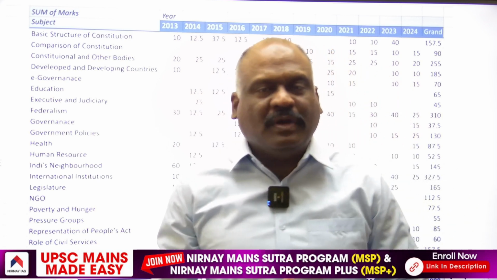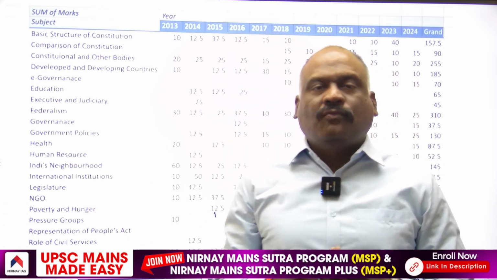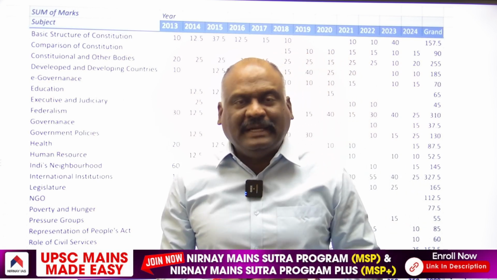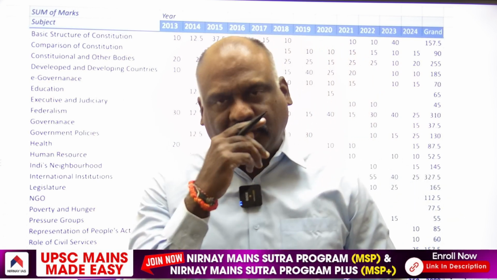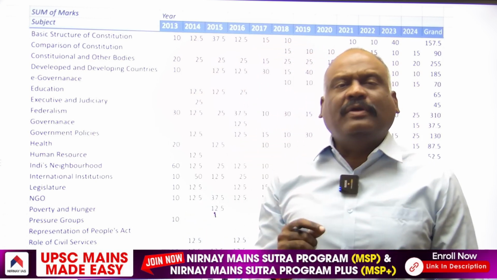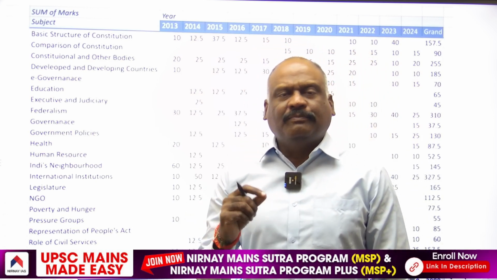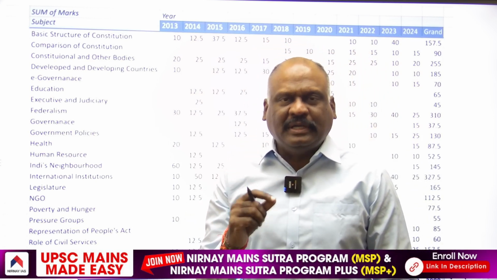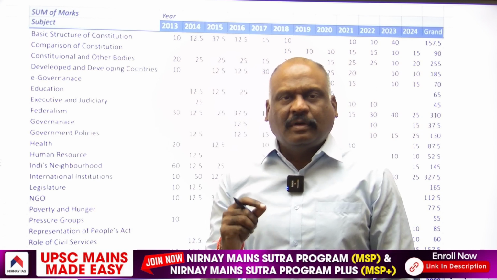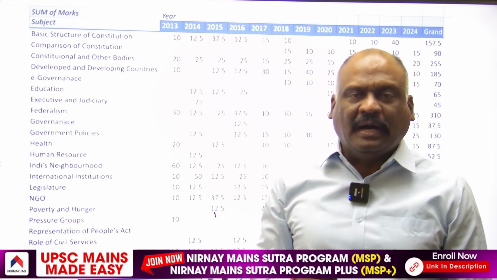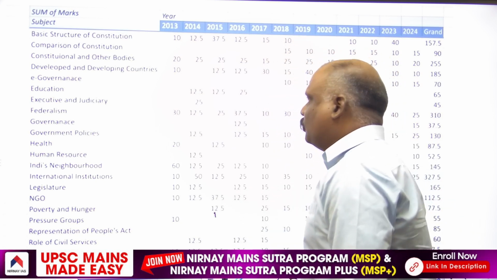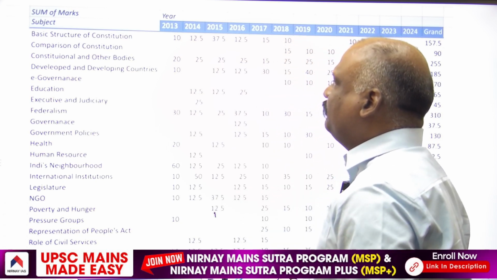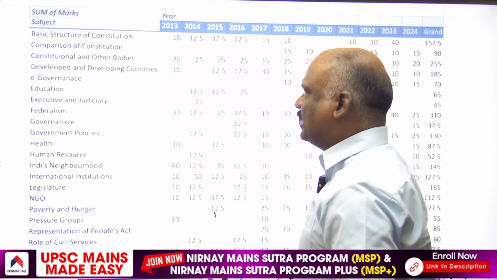In this session, we are going to have a 5 years trend analysis of General Studies Paper 2. We are going to discuss from which component in polity and governance, how many questions have been asked, how many marks have come. First and foremost, from the basic structure of the Constitution,